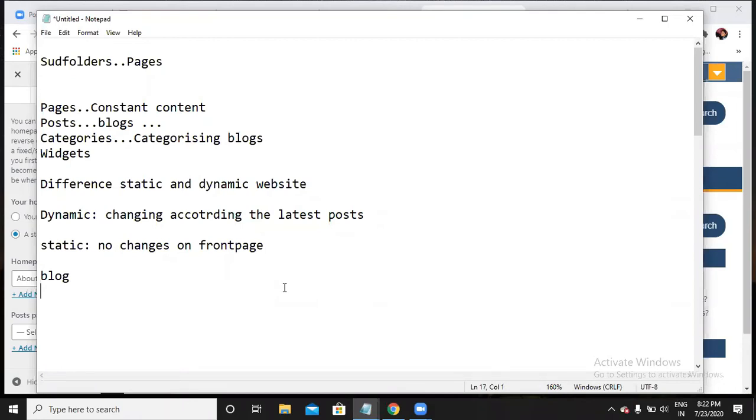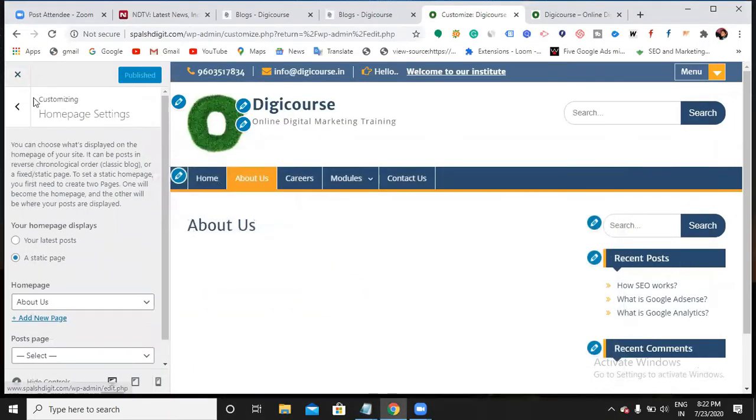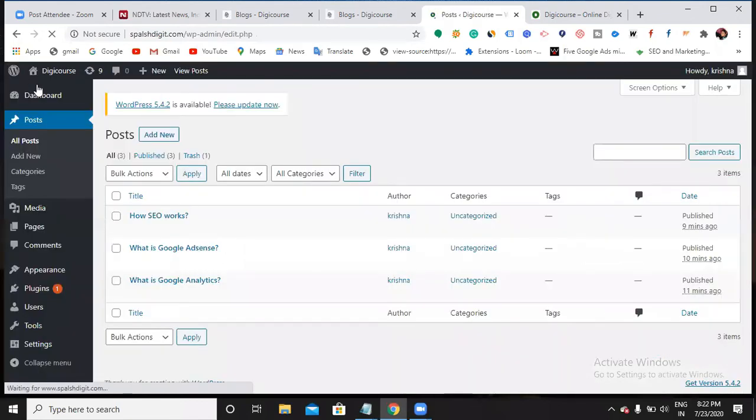Okay, I'll see it. So you can make your blogs appear in two ways, by creating a blog page and by creating categories. So first of all, let me create these categories. Go back. Find out the option called categories. Can anyone see this categories option? Yeah, on the left here.